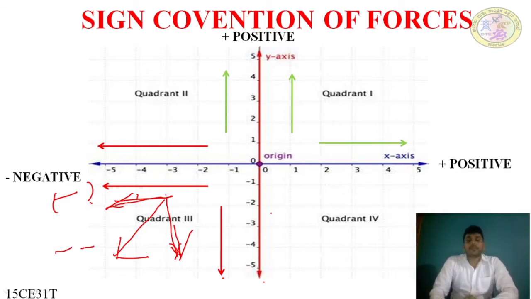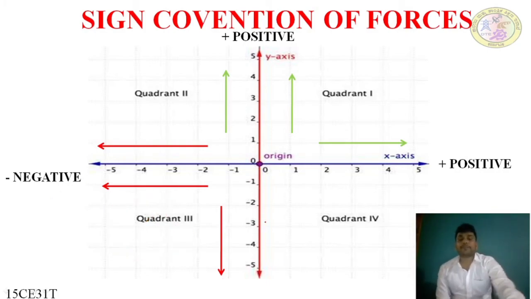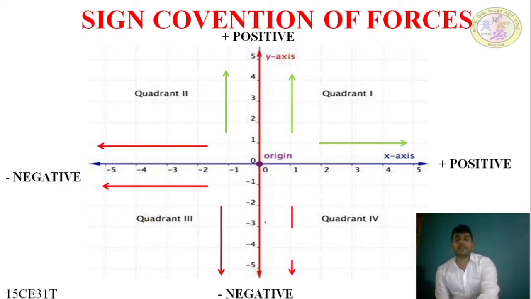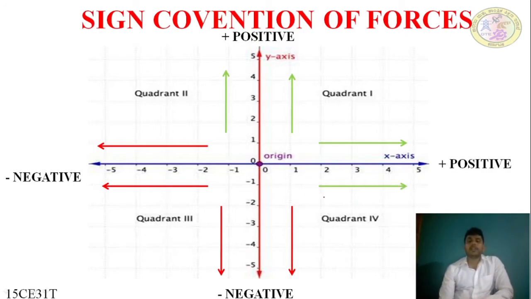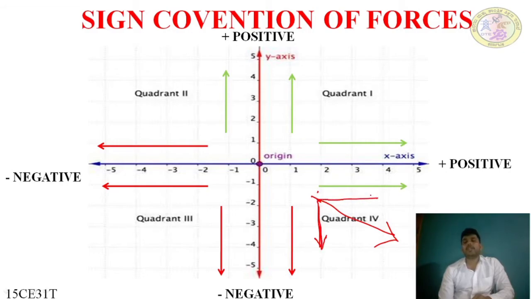Okay. Next, coming to the fourth quadrant, the force moving in the downward direction is negative, and the force moving in the right side direction is positive. The force in the fourth quadrant will be in this direction, and if we resolve it into two perpendicular forces, the vertical force will be moving in the downward direction and the horizontal force will be like this, moving in the right side direction.